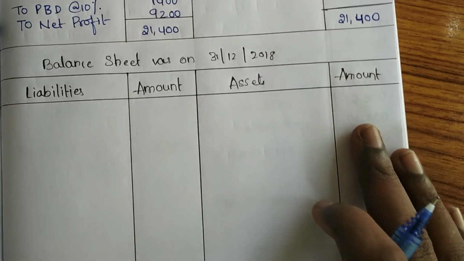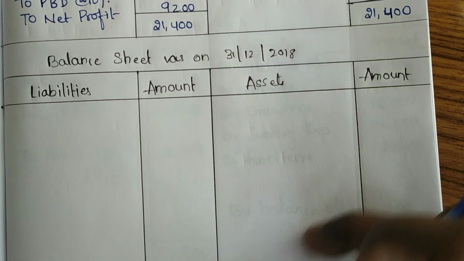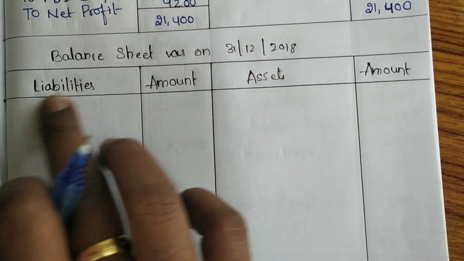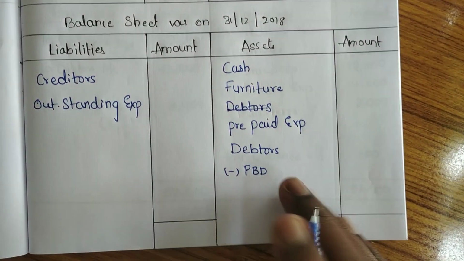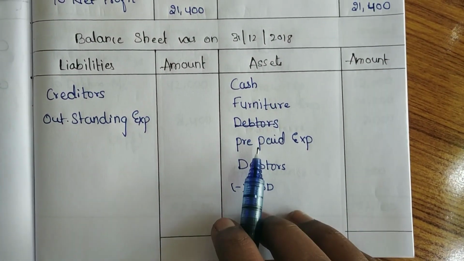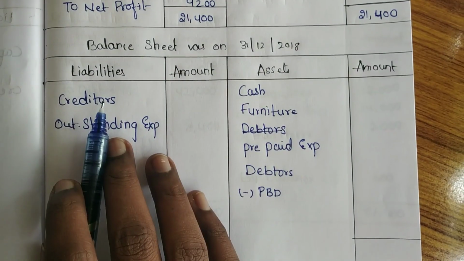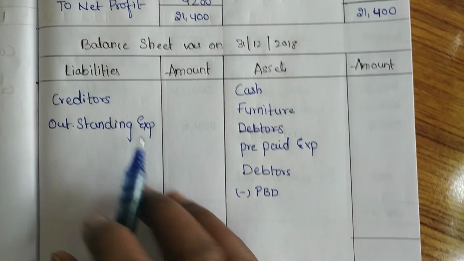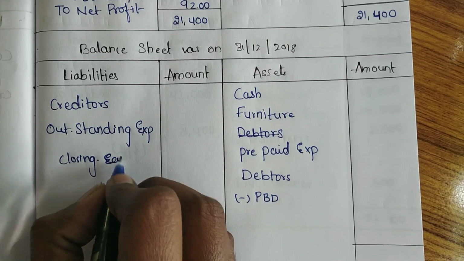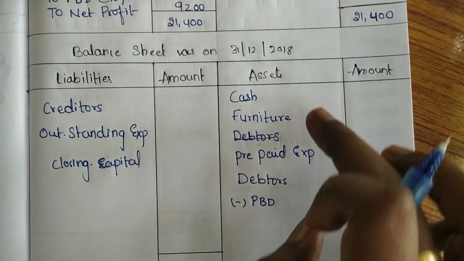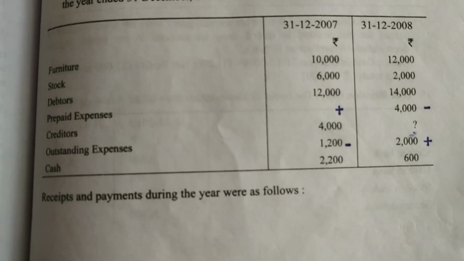Now we have to prepare the balance sheet as on 31/12/2018. So let's take the closing balance of all the assets and closing balance of liabilities. See, on the asset side of the balance sheet, we will get cash, furniture, prepaid expenses, debtors. In debtors, we have to deduct the provision for bad debts. On the liability side, we will get creditors, outstanding expenses, and the closing capital. So closing capital we have to find out.